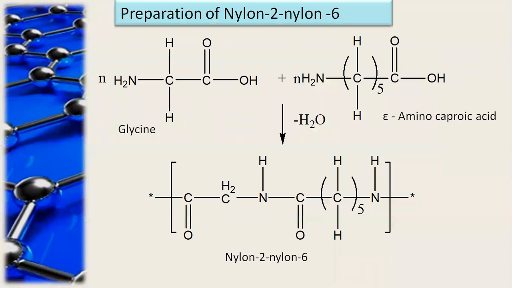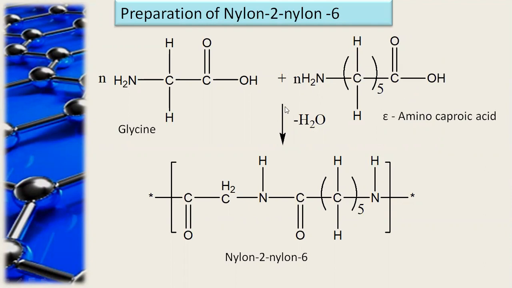We see here one more example of a biodegradable polymer, nylon 2 nylon 6. The monomers required for this are glycine and epsilon amino caproic acid. See the structure for glycine: NH2, CH2, C=O, OH. And for epsilon amino caproic acid: NH2, (CH2) 5 times, C=O, OH. Both monomers contain a carboxylic group and an NH2 group.